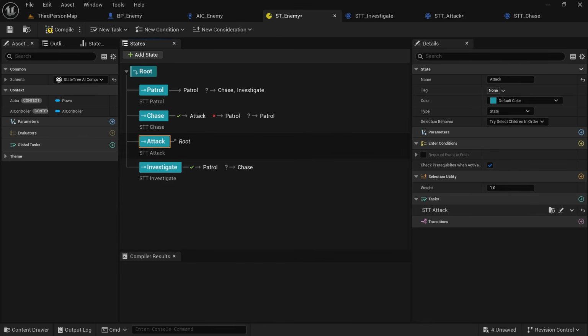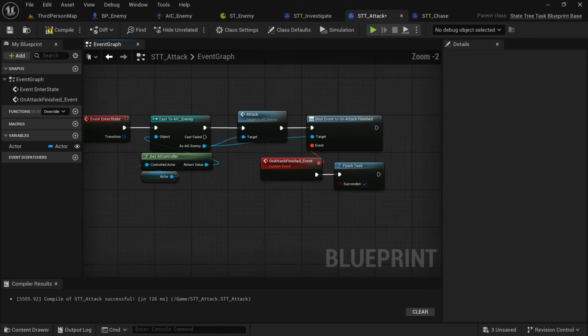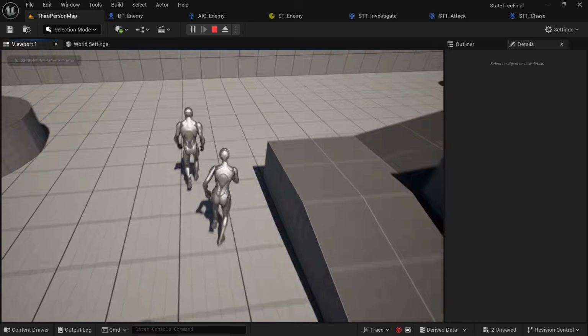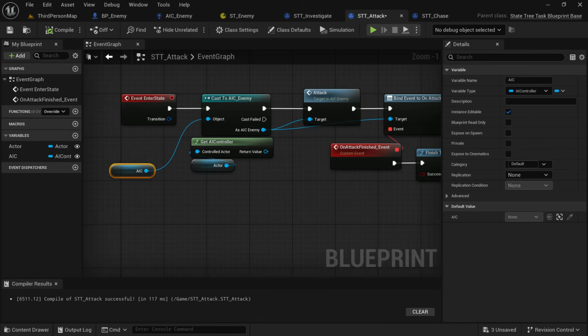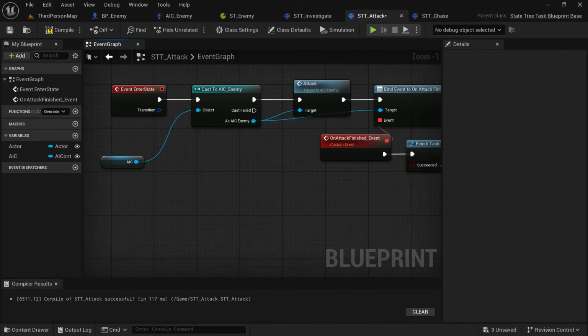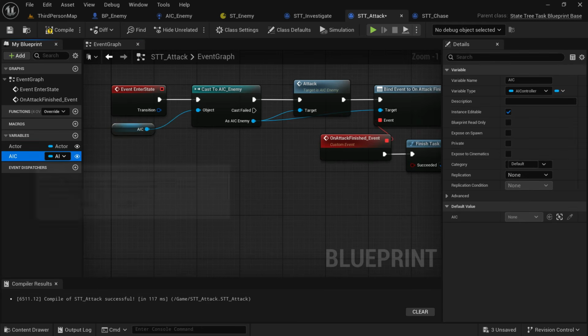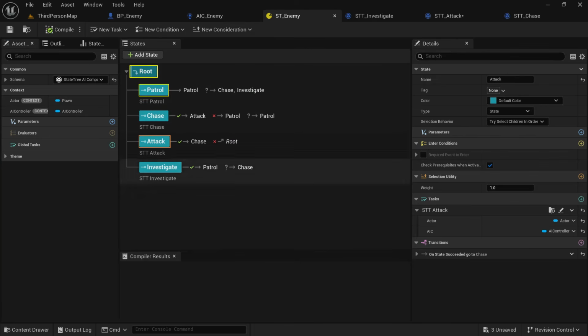We're going to change the position of the attack state, move it above investigate, under chase. We're going to change the transition to on state succeeded, go to chase. Go to the state tree, go to our attack function. We're going to change how we get the controller. We're going to make a variable, call it AIC, give it type AI controller. We're going to input it to that cast instead of getting the actor.